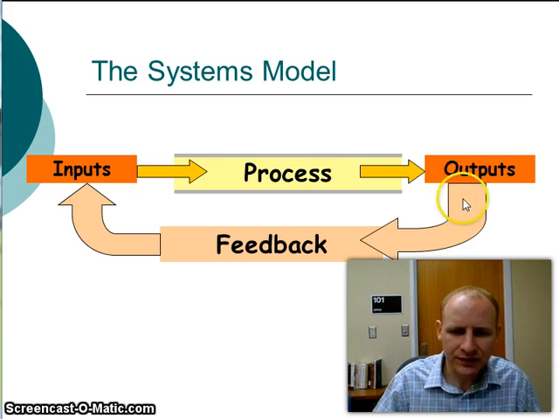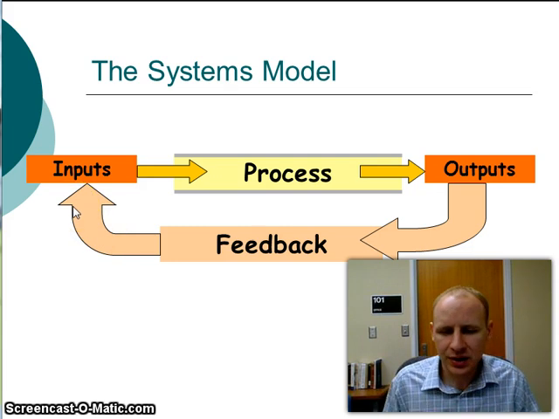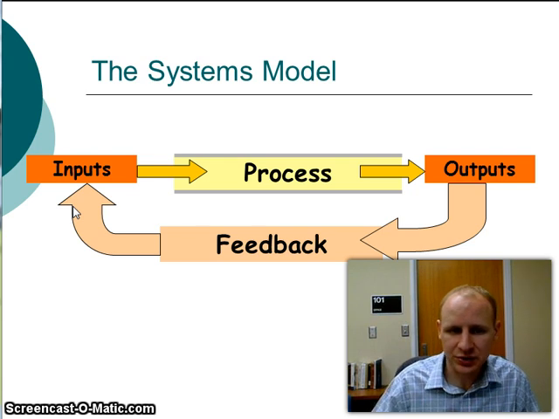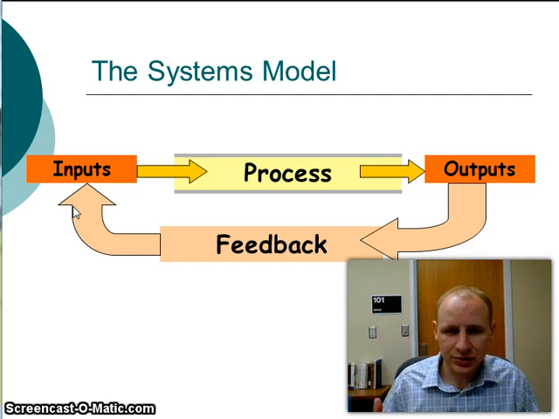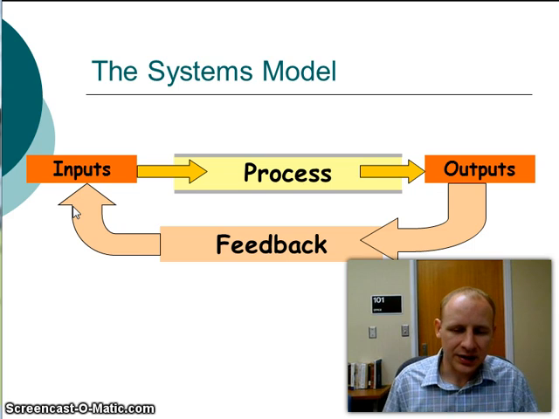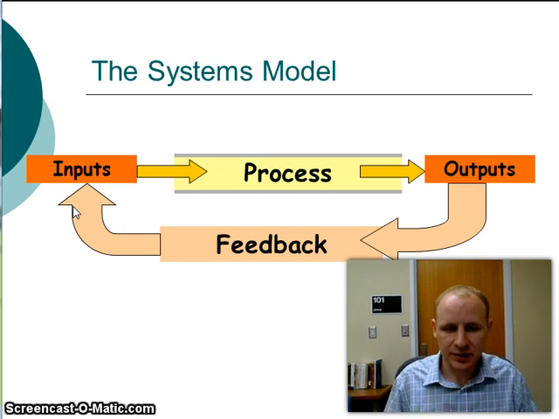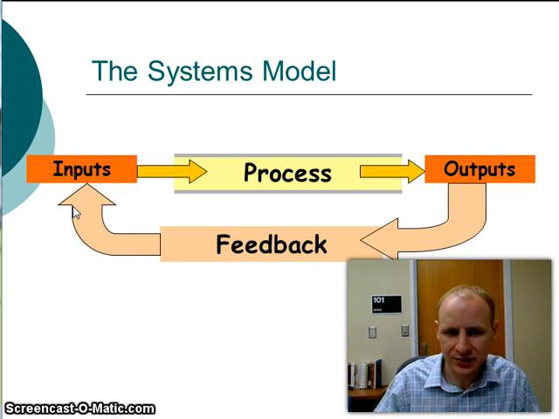And then we also have a feedback loop in our system. And as we'll continue to talk about this semester, the feedback loop is incredibly important. In order to have a good system, there needs to be a feedback in place to make sure that system is working accordingly. Now again, there are all kinds of different systems out there, such as, I mentioned, the transportation system. In this particular class, again, this is communication systems, we're going to be focusing on the communication system.